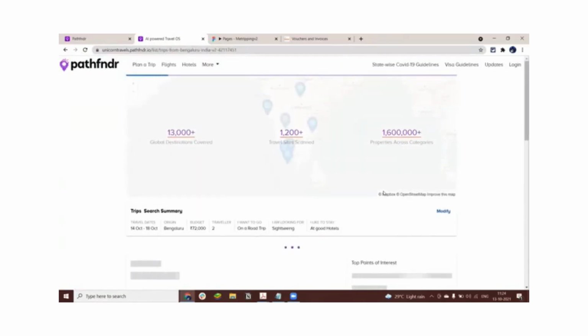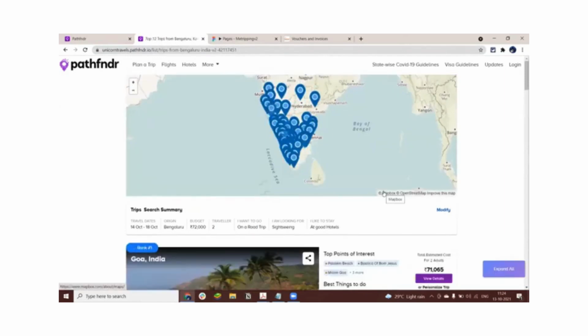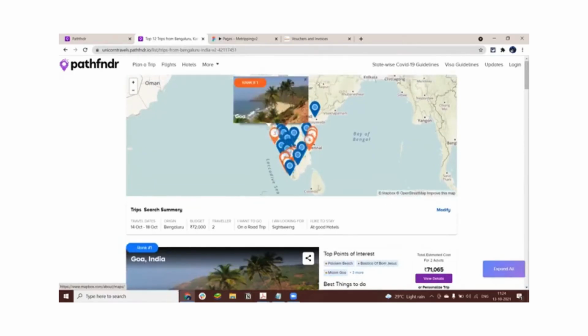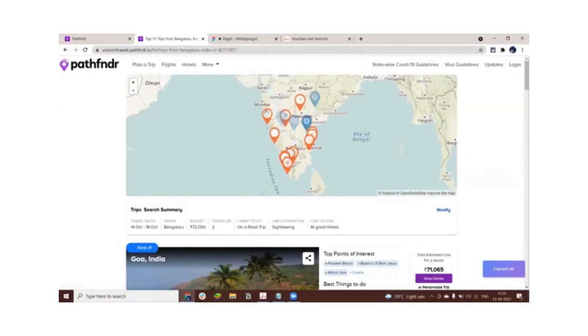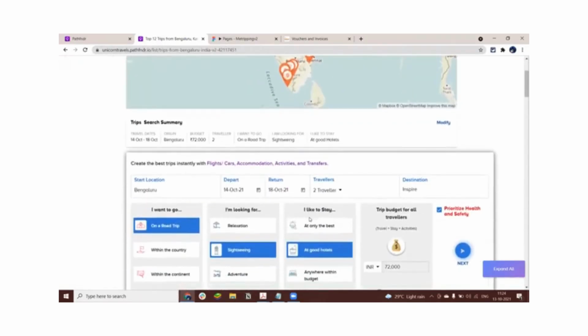So here is what's happening right now. Just like a typical travel consultant's mental model, when a problem like this is thrown across, the travel consultant does the following things. First, he identifies what are all the drivable distances from Bangalore that Joe can travel to. Once I've identified those destinations, I will figure out which destinations are known for sightseeing. If Joe would have asked me for adventure, then my recommendations would have been very different over here. Or if Joe would have asked for relaxation, then my recommendations would have been very different.